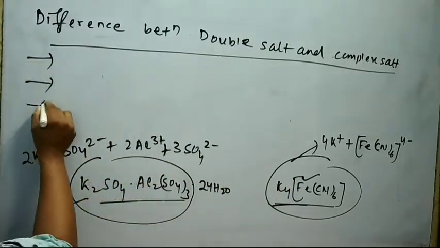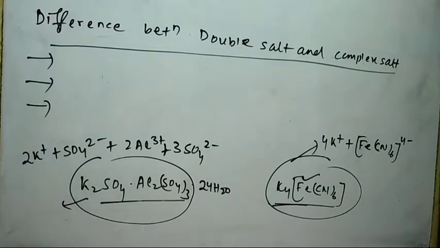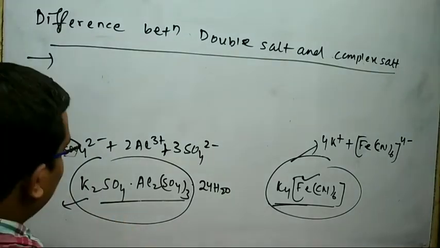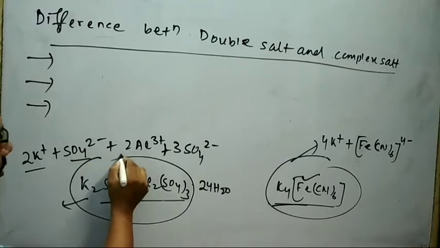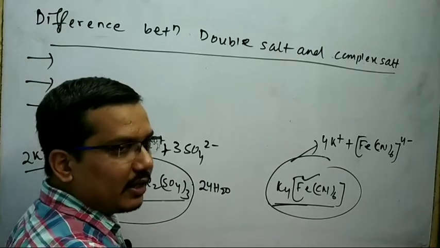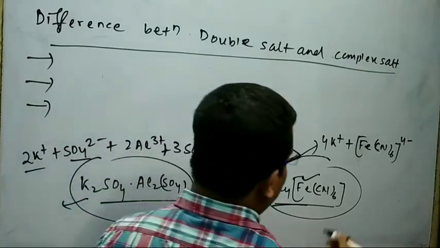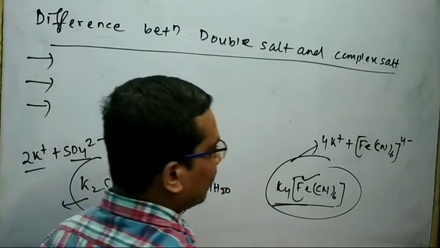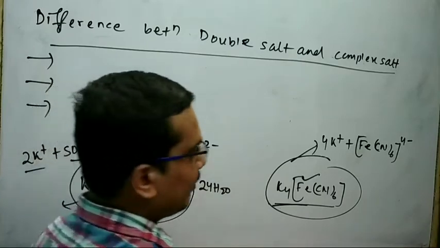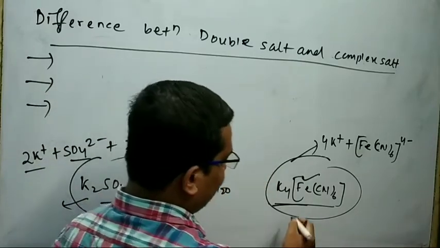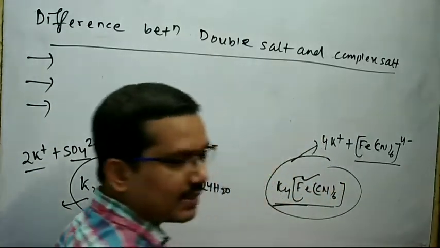The third point is your double salt when added with water, it gives a simple ion. But on the other hand, when complex salt added in water, then it does not give the simple ion at all. That means look at that. In this case, it gives a complex ion.